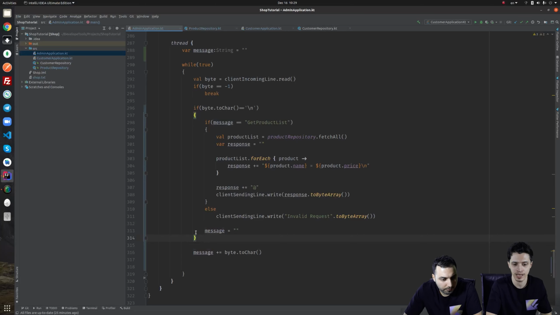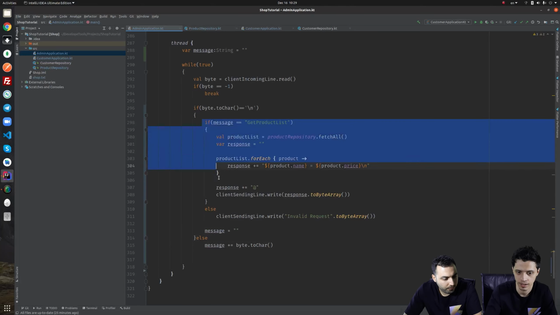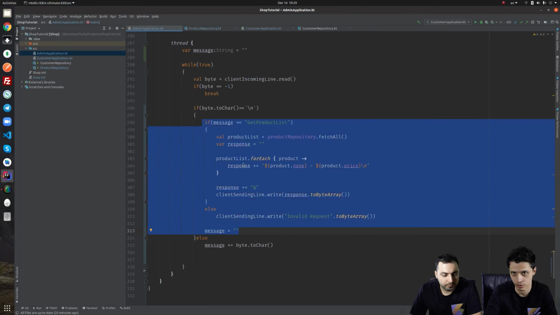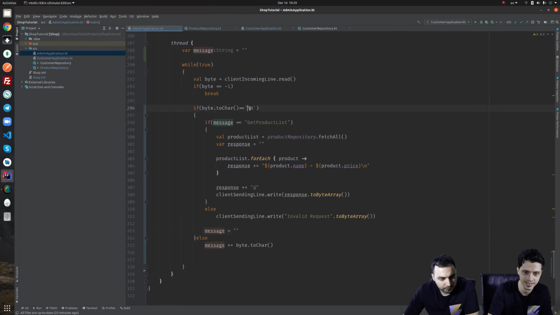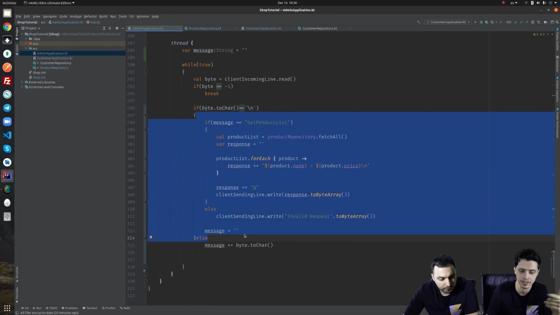So we put an else here. If byte is \n, do this: respond to the request. If it is not \n, it means that the request is still coming, so we are concatenating to have the whole of the request. Then we see a \n and we respond based on the message.